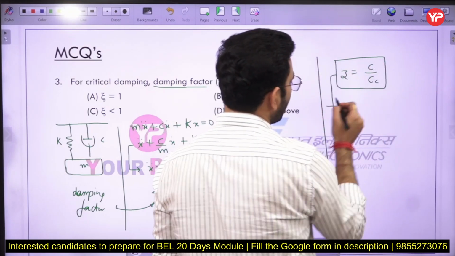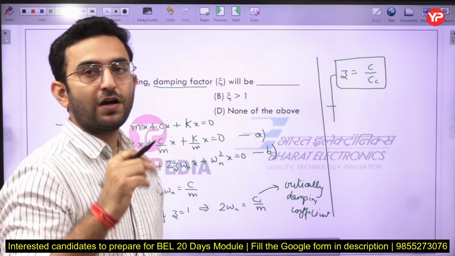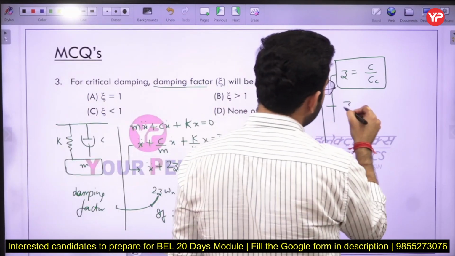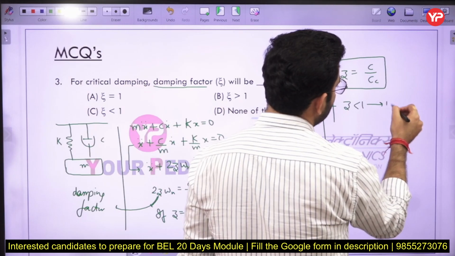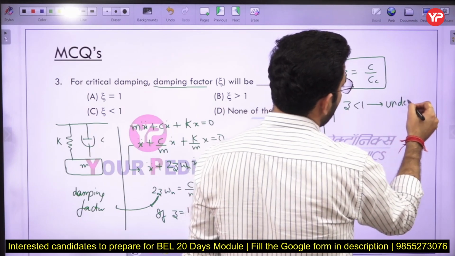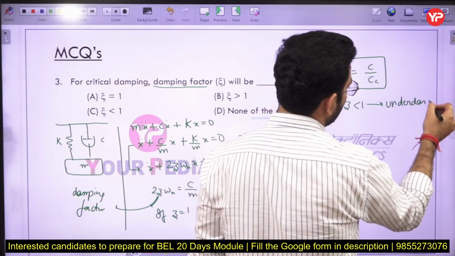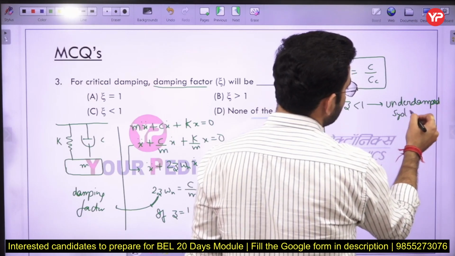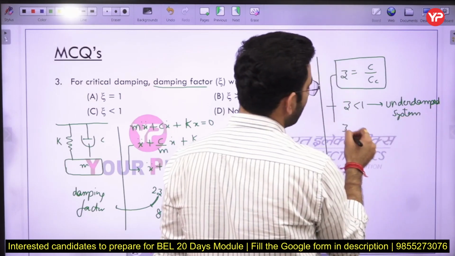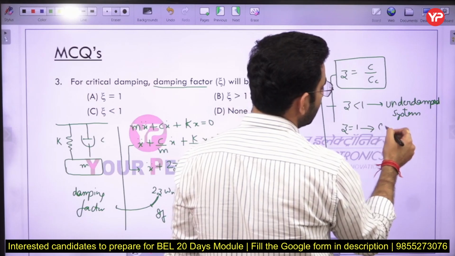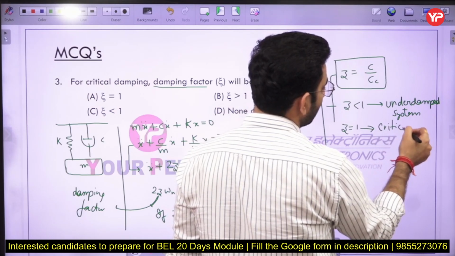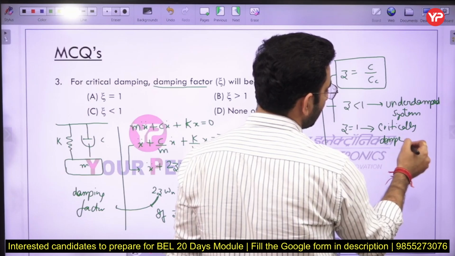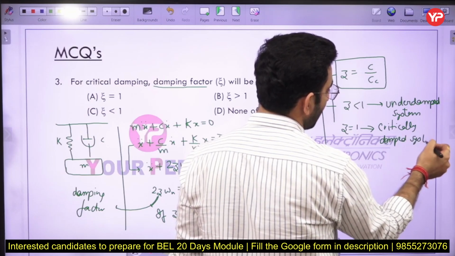On the basis of the value of zeta, we define different types of systems. If the value of zeta is less than 1, the vibrating system is known as an underdamped system. If the value of zeta is equal to 1, it is a critically damped system. Just remember that part.